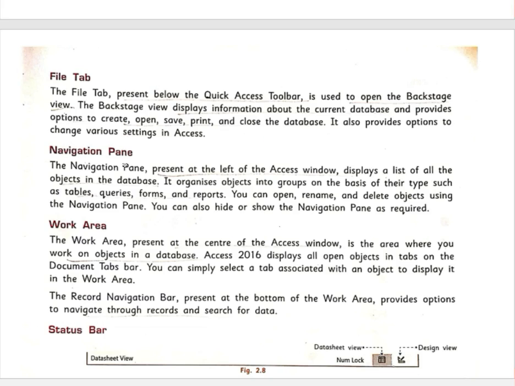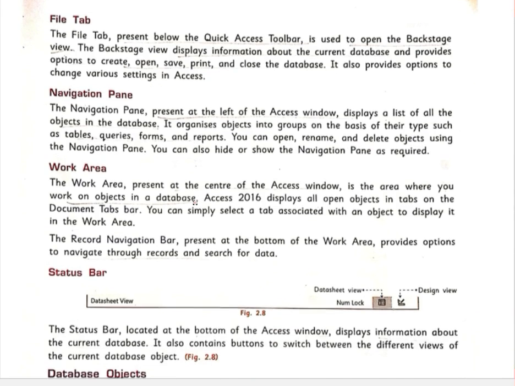The navigation pane present on the left of the Access window displays a list of all the objects in the database, and it organizes objects into groups on the basis of their type, such as tables. If you want to add or delete a table, or work with queries, forms, reports, you can rename it, open it, or delete the objects using the navigation pane also.